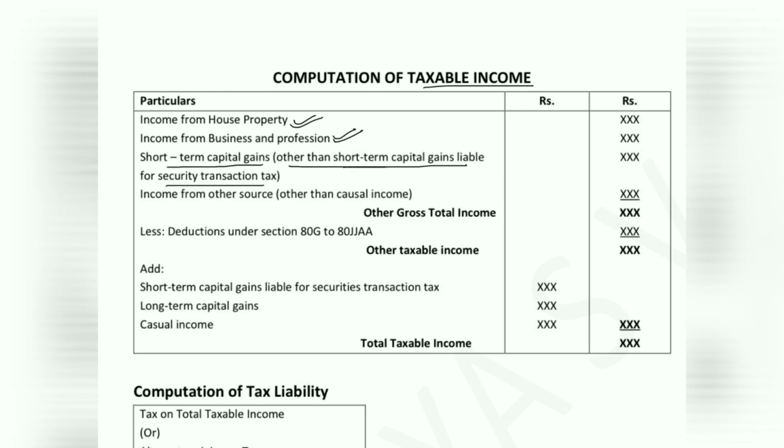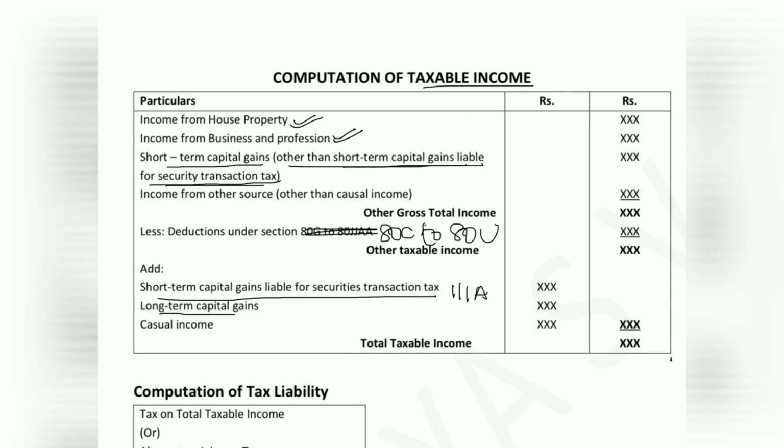That means other than short-term capital gain liable for STT. If short-term capital gain is arising out of sale of equity as per section 111A, then you cannot claim any deduction under section 80C to 80U. So that value we have considered here. So short-term capital gains liable for securities transaction tax, we cannot claim any deduction under section 80C to 80U.